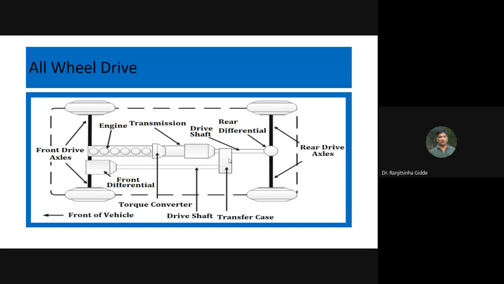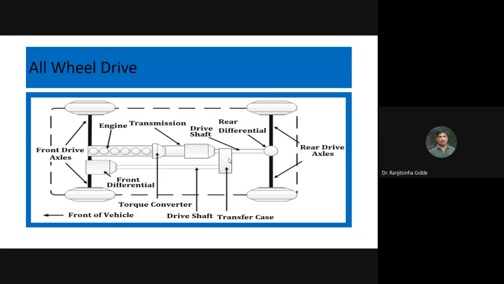What is that ideal condition? Now a level road is there. There it is not required to have four-wheel drive. But because of these additional components, mass is already increased, rotational inertia is there, and that will affect the fuel consumption rate and ultimately increase fuel consumption as compared to the two-wheel drive, or as compared to front engine front wheel drive and front engine rear wheel drive.